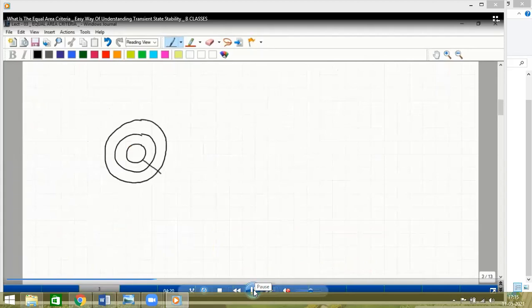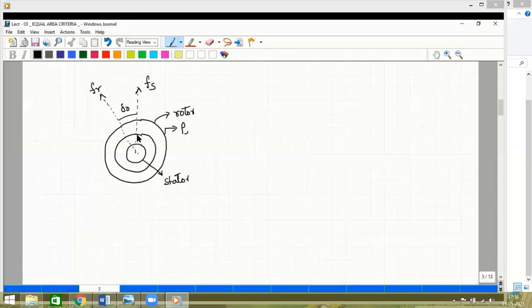Let us consider a synchronous generator which is used inside the power system, which has a stator and rotor, and the angle between the stator and rotor magnetic field is del. Here Fr is the speed of the rotor, that is the rotating rotor axis, and this is the stator axis always. Now one simple question I'm asking: what is the formula for AC power? Anyone?